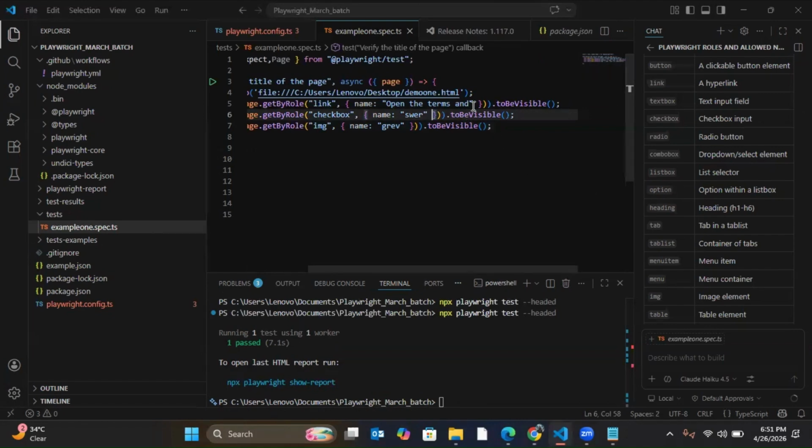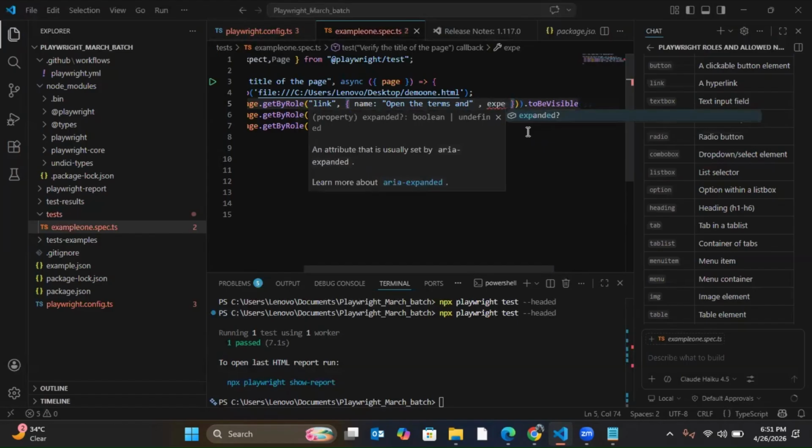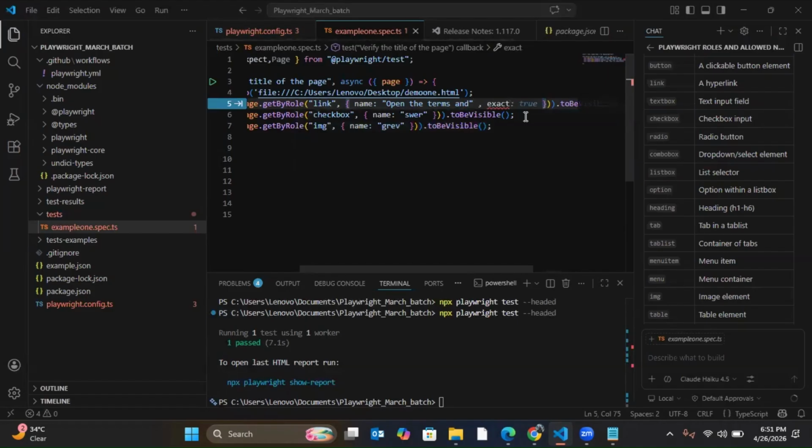Now, if I give a part of the value, it is accepting. But let's say I want it to match the exact text. It should not match part of the value. Now, I have not used exact true, and it was passing.